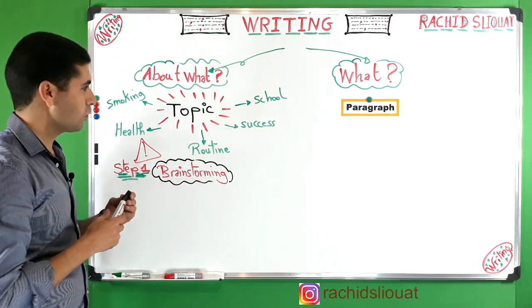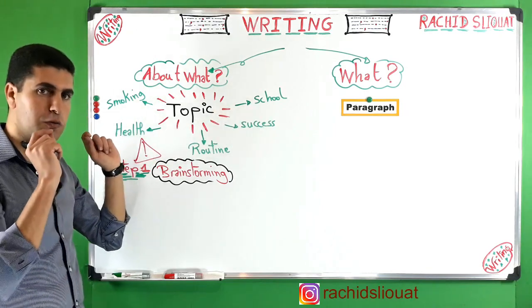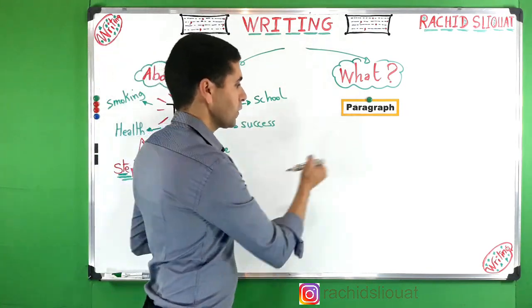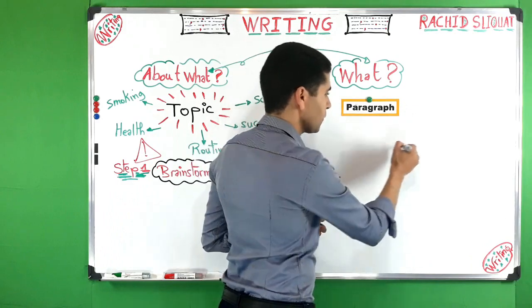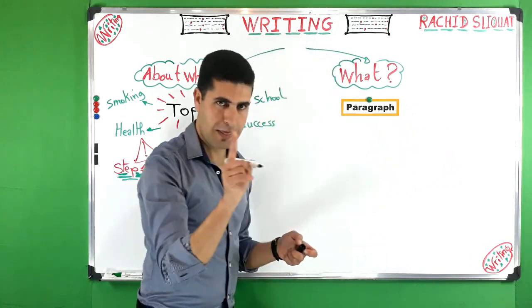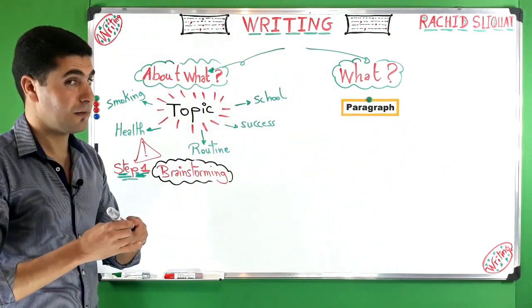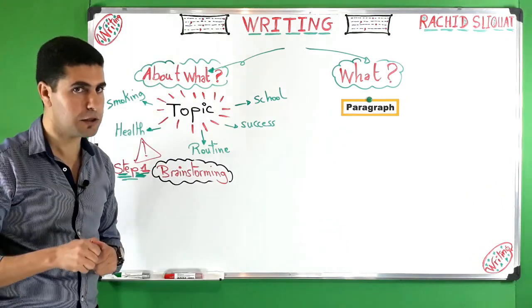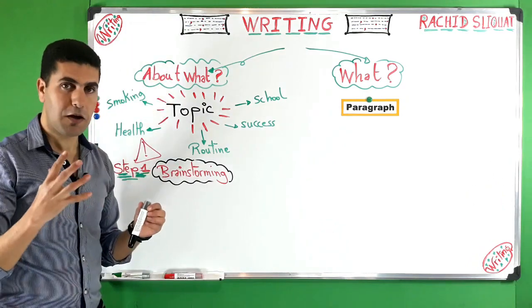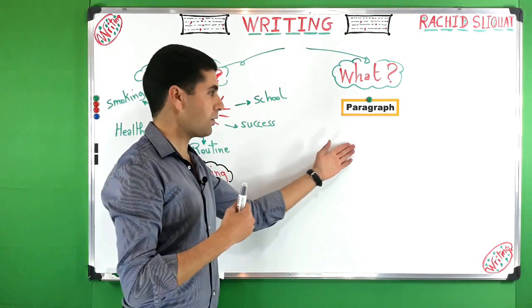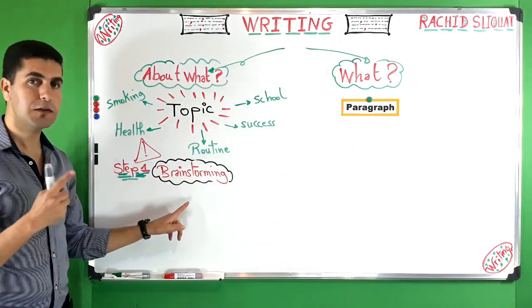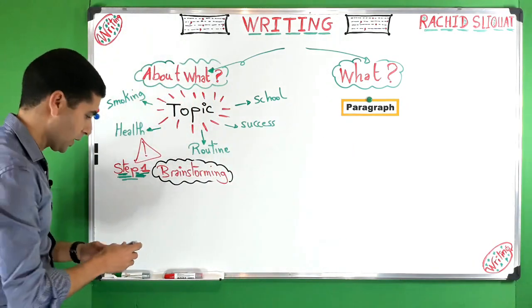Is it good to know the topic and go directly to writing a paragraph? That is not good, especially for beginners. So the first thing that you have to do before the paragraph, and this is number one, is brainstorming. What is brainstorming?